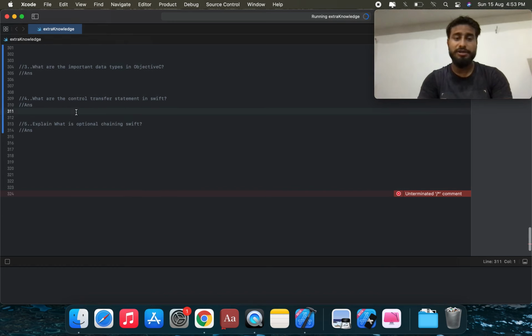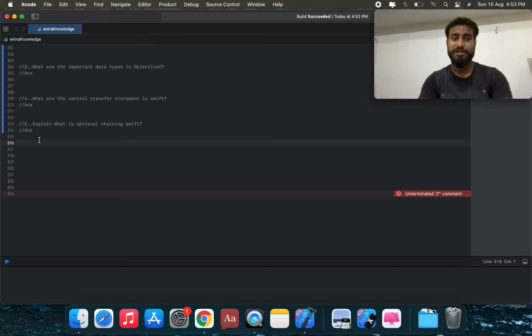We're going to check the next question. What are the control transfer statements in Swift? In control transfer statements, there are continue, break, fallthrough, and return. So, what are the control transfer statements in Swift? And we can call the next one: explain what is optional chaining in Swift.